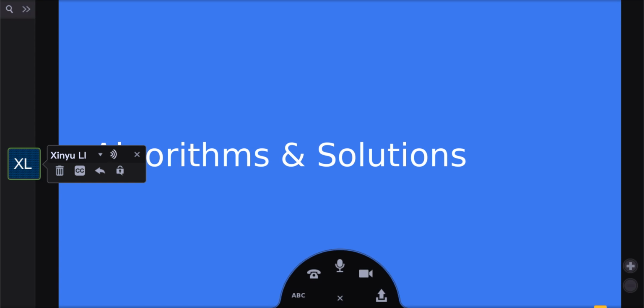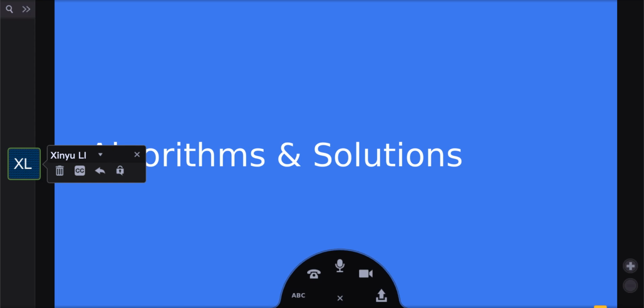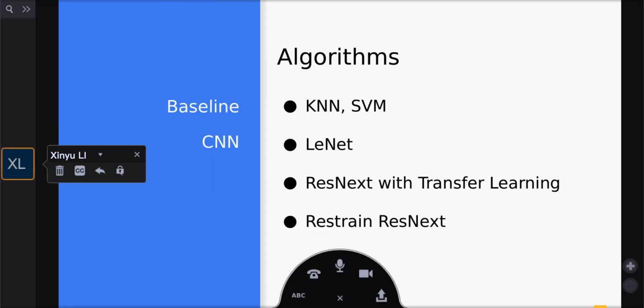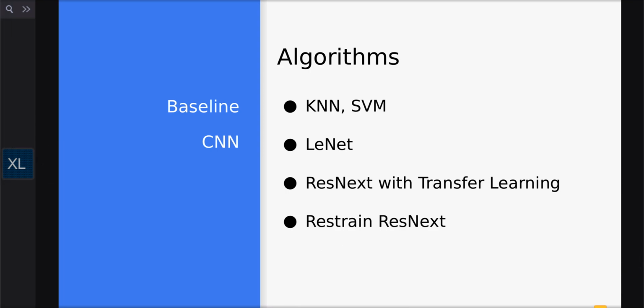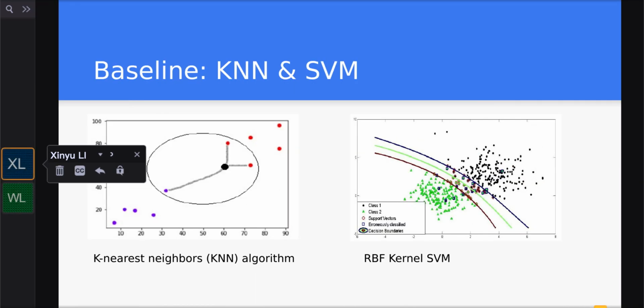Okay, now let's come to the algorithms and solutions. In this project, we worked on 5 classification algorithms. The KNN and SVM algorithms are the baseline for the project. We then continued to work on several CNN algorithms: LeNet, ResNeXt with transfer learning, and we also developed a retrained ResNeXt.